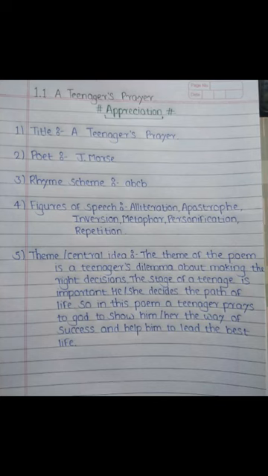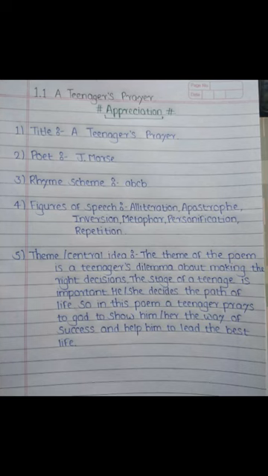Title: A Teenager's Prayer. Poet: J. Morse. Rhyme scheme is ABCB. For the figure of speech you have to write only one; you can write any one. I have written alliteration, apostrophe, inversion, metaphor, personification, repetition, but you have to write only one.